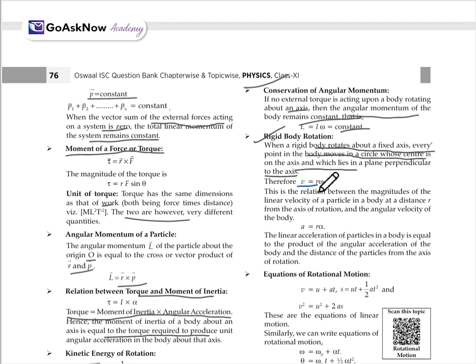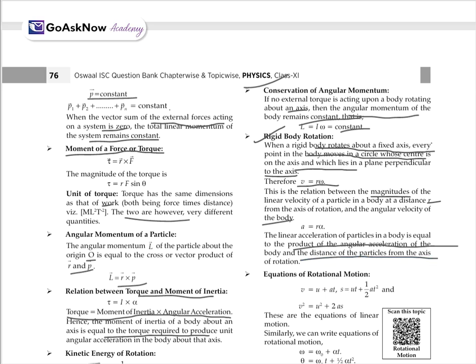Therefore, v equals r omega. This is the relation between the magnitude of the linear velocity of a particle in the body at distance r from the axis of rotation and the angular velocity. And a equals r into alpha. So, the linear acceleration of the particle in the body is equal to the product of the angular acceleration of the body and the distance of the particle from the axis of rotation.